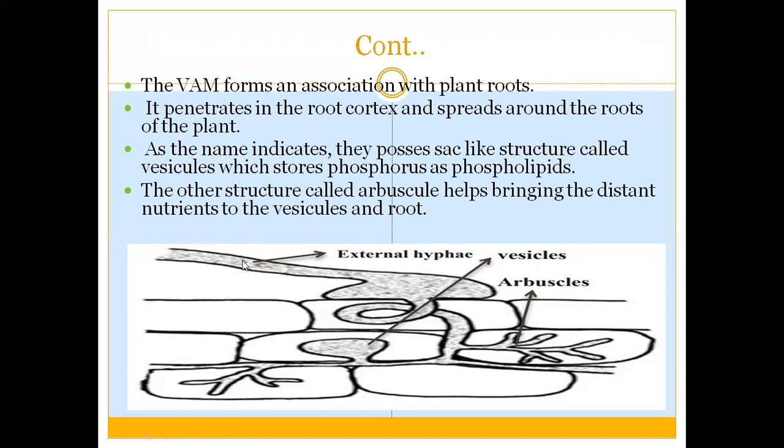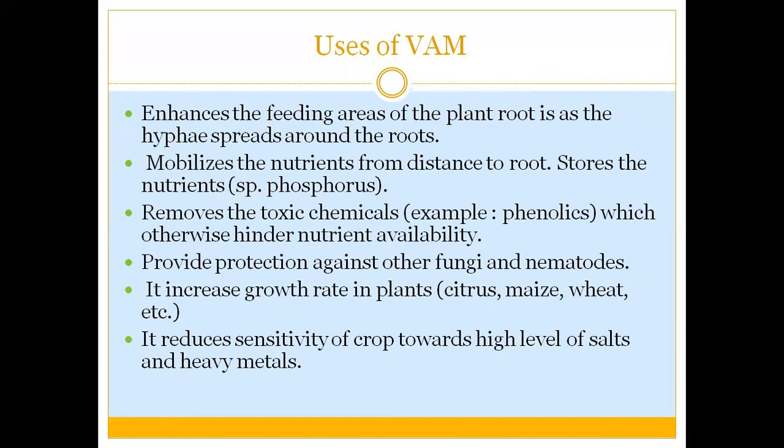So basically it penetrates the root cortex. The VAM penetrates the root cortex and spreads around the roots of the plants. Inside the root cortex, as the name indicates, they possess sac-like structures called vesicles, which store phosphorus as phospholipids. The other structures, which are known as arbuscules, help in bringing the distant nutrients to the vesicles and the roots.